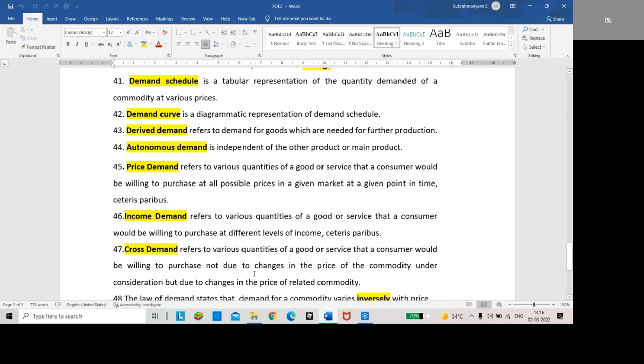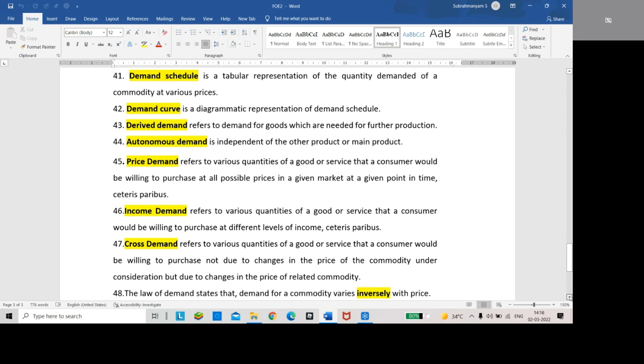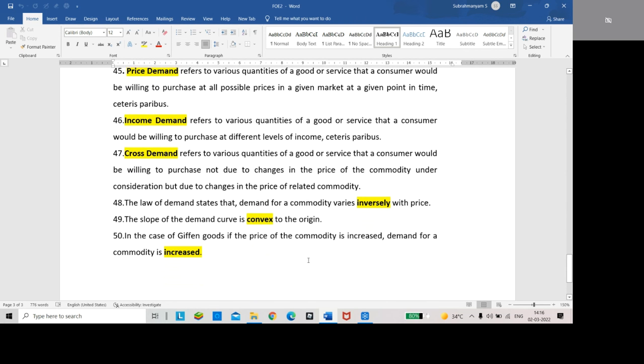A change in the prices of other related commodities comes under cross demand. That is price demand, income demand, cross demand.